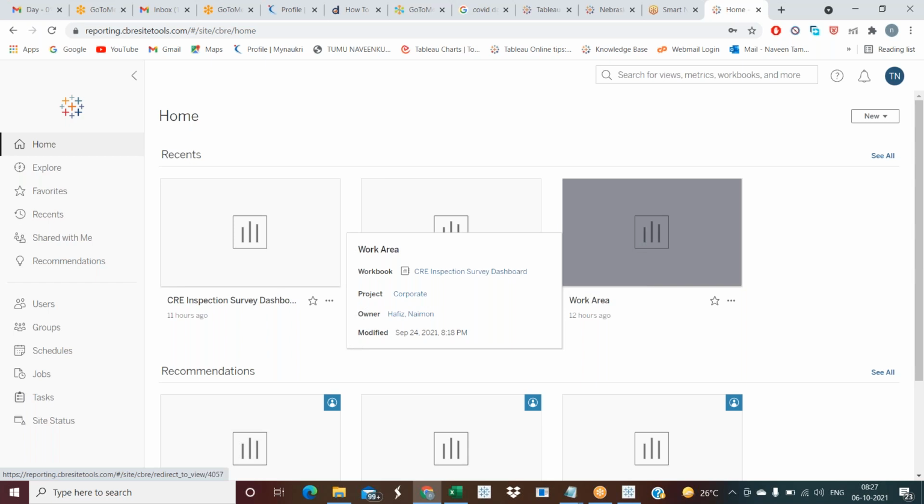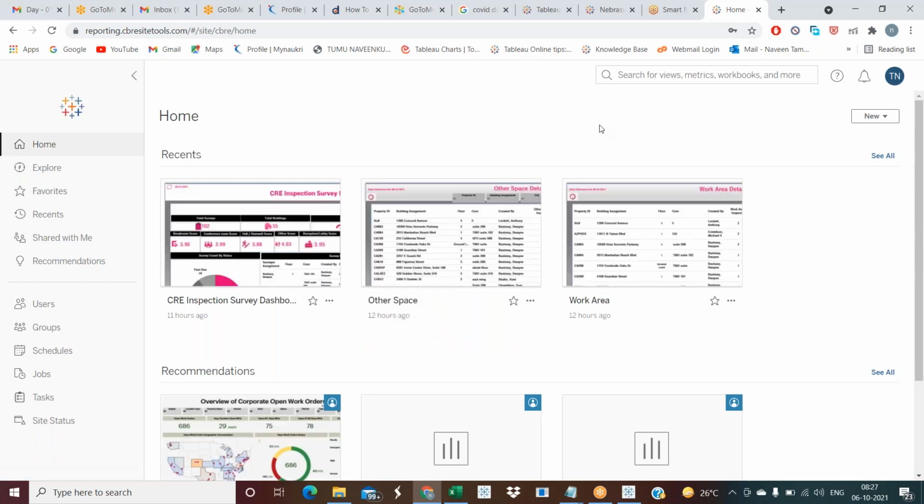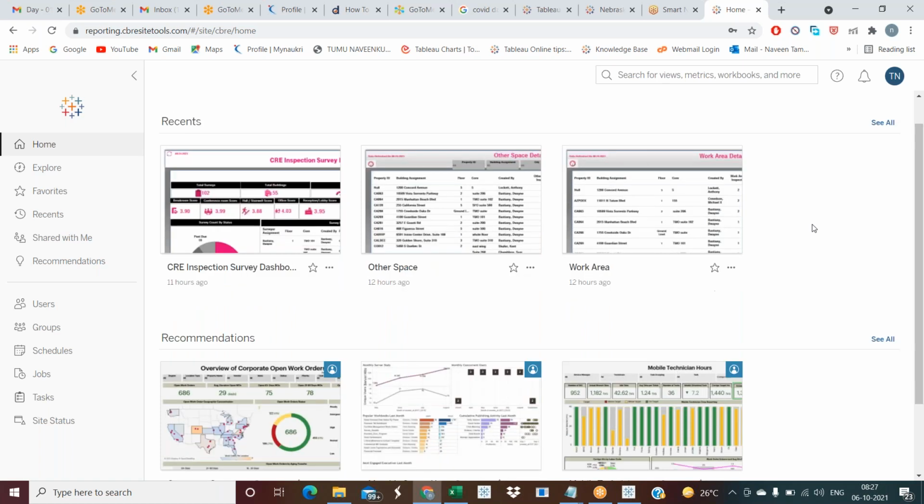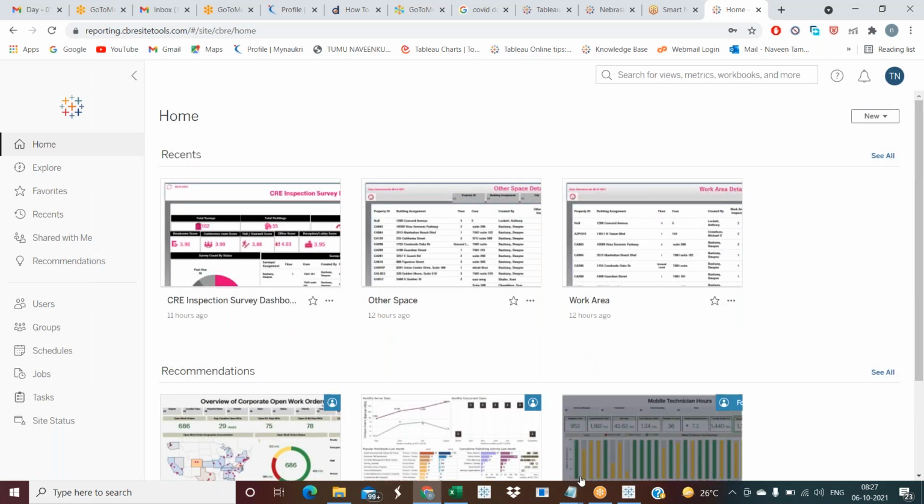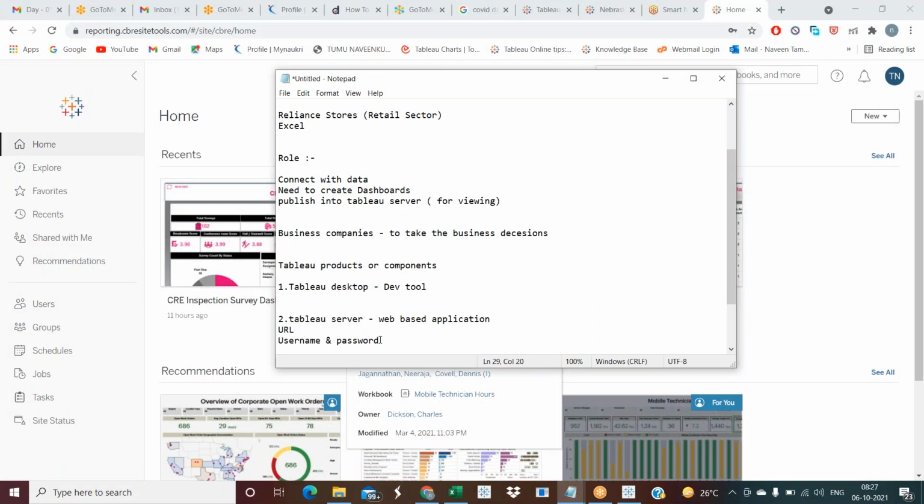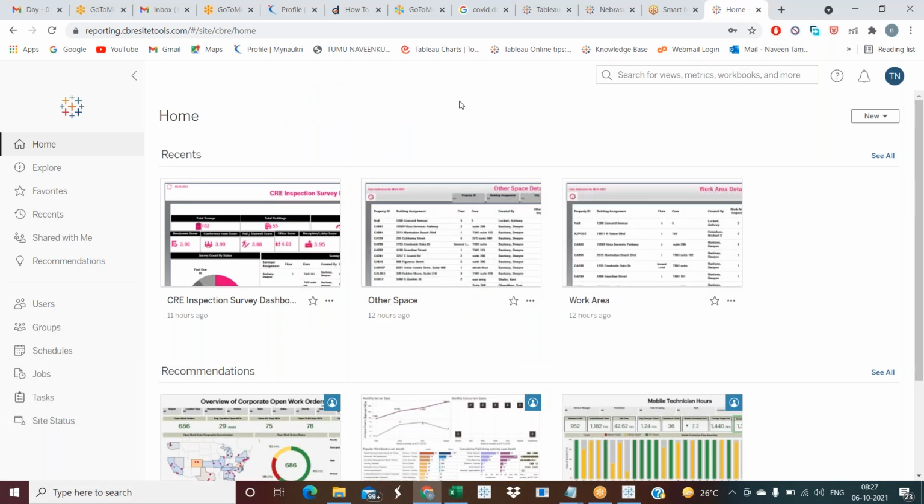So this is what Tableau Server looks like. Whenever you publish a dashboard, this is where it lands. Whoever has the username, password, and URL can log in. Suppose I have your company's, Reliance company's, username, password, and all the details. I can log in and see the dashboards. Users can also log in and see the dashboards.